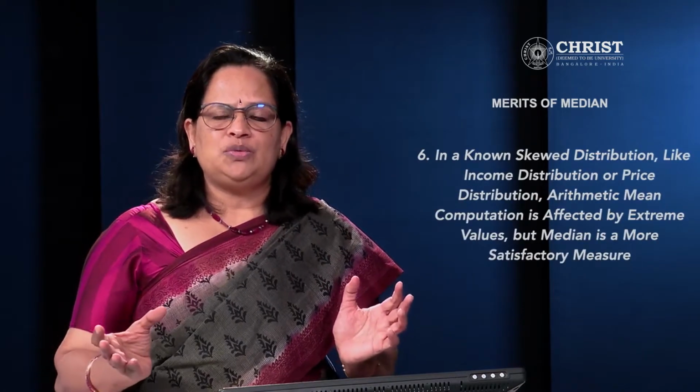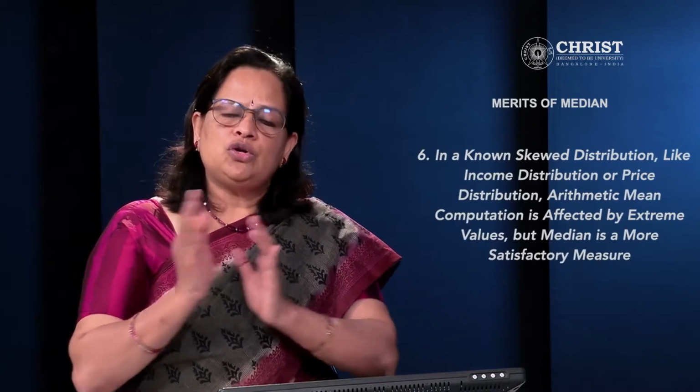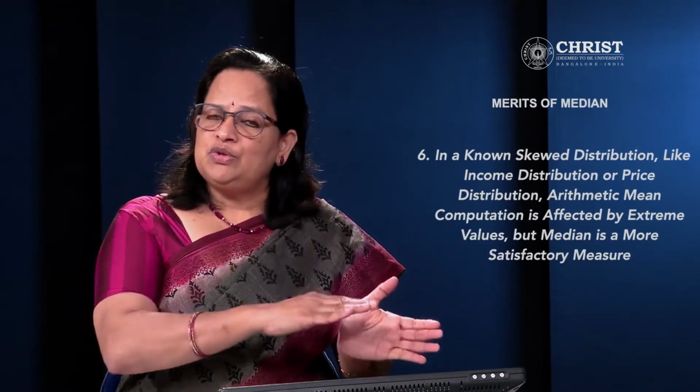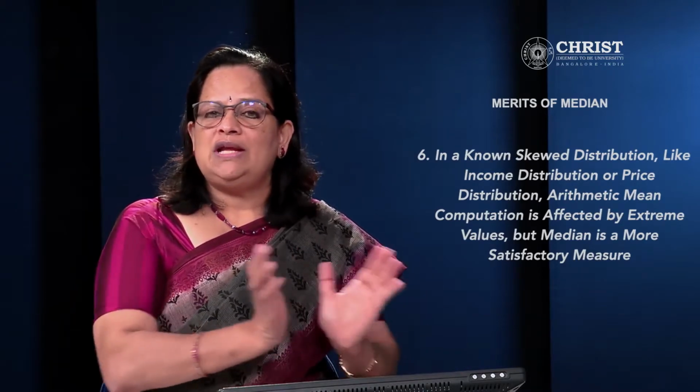Now, you have to remember that a skewed distribution means it's not a normal distribution. It will be skewed to the left or skewed to the right. The normal, bell-shaped curve changes position, with skewness to the left or to the right. That is what is called a skewed distribution. For example, take the income distribution or price distribution in India.